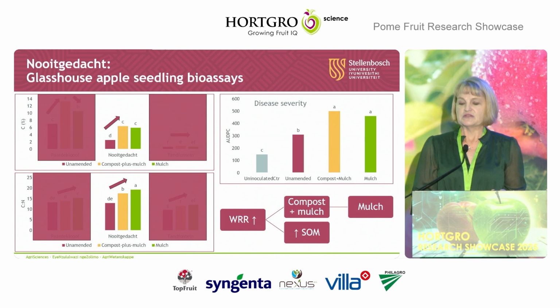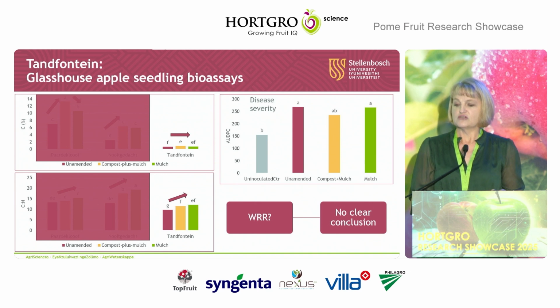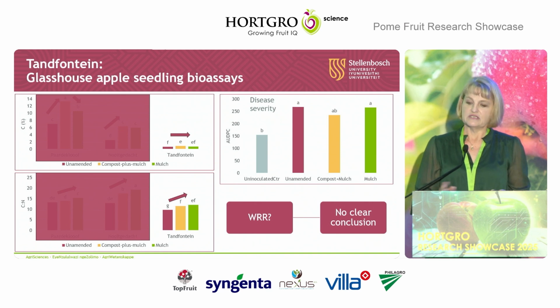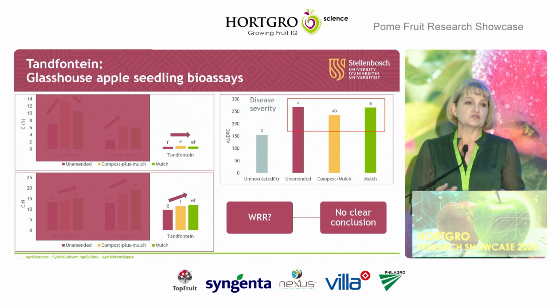So moving on to the second orchard, with this orchard, you can see that we had the opposite of the previous orchard, that actually if you applied these organic amendments, both of them resulted in a significant increase in disease. And then with the last orchard, where we couldn't really change our carbon, we had no significant difference basically in disease development, which again is expected because we couldn't change the carbon content due to our organic amendments.